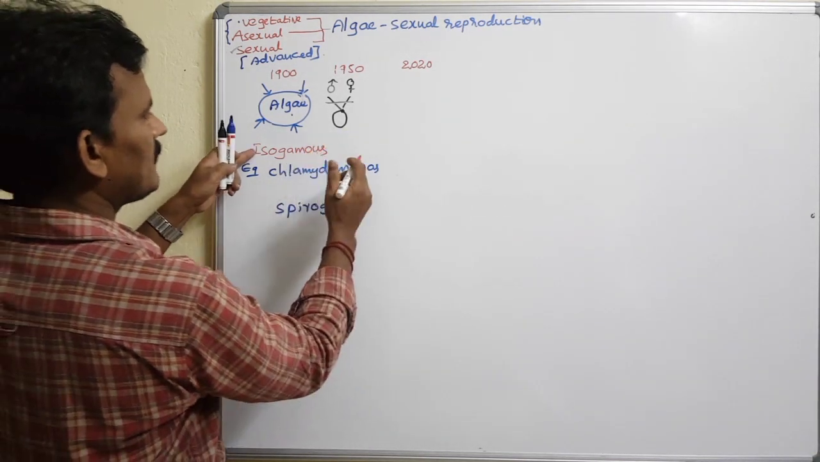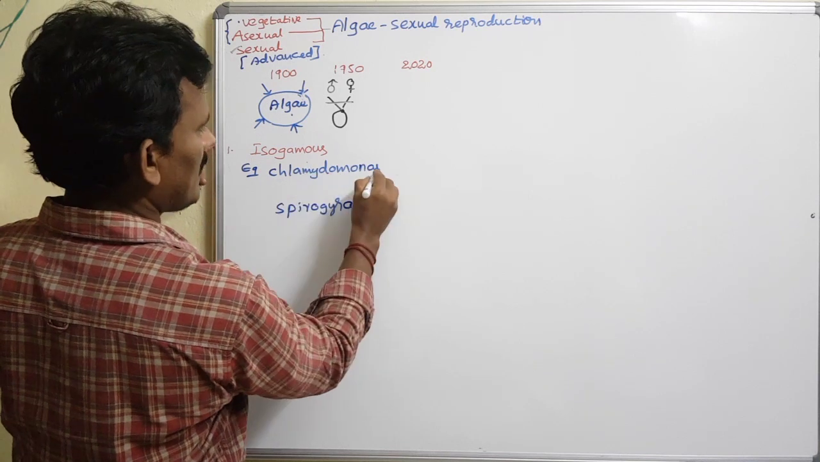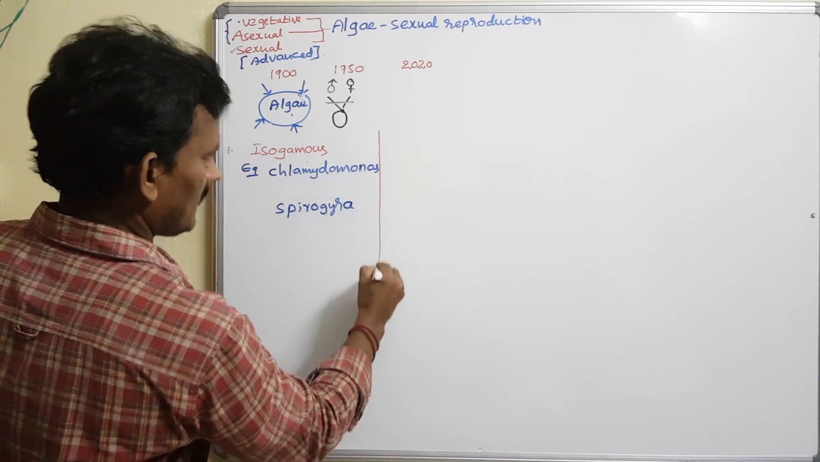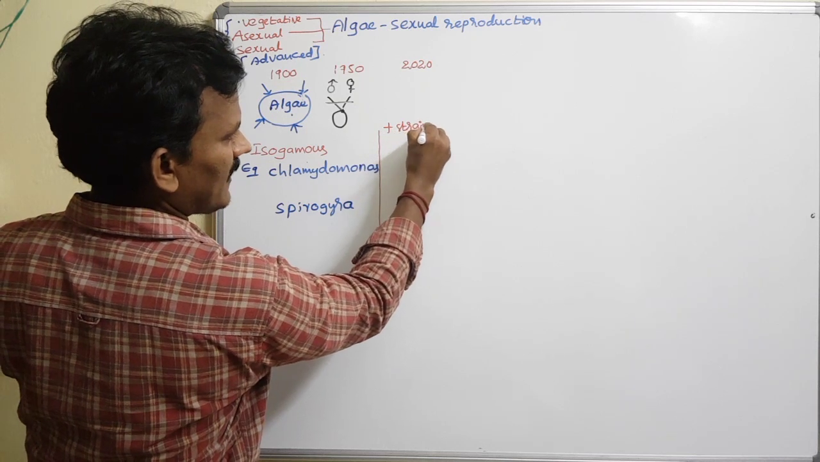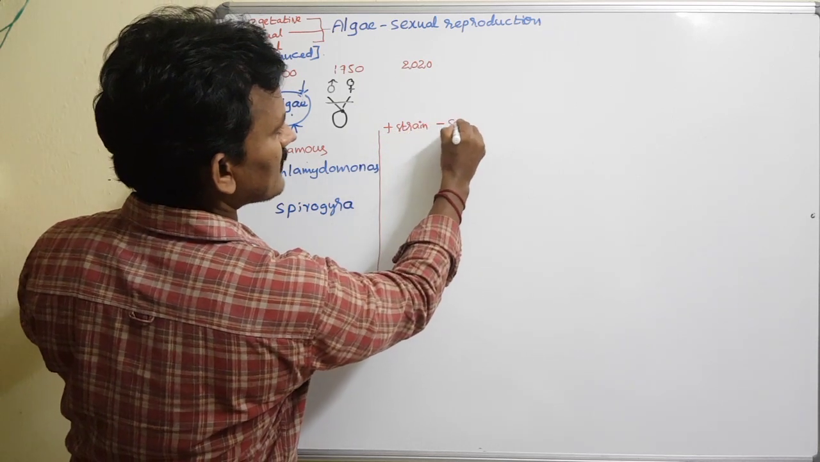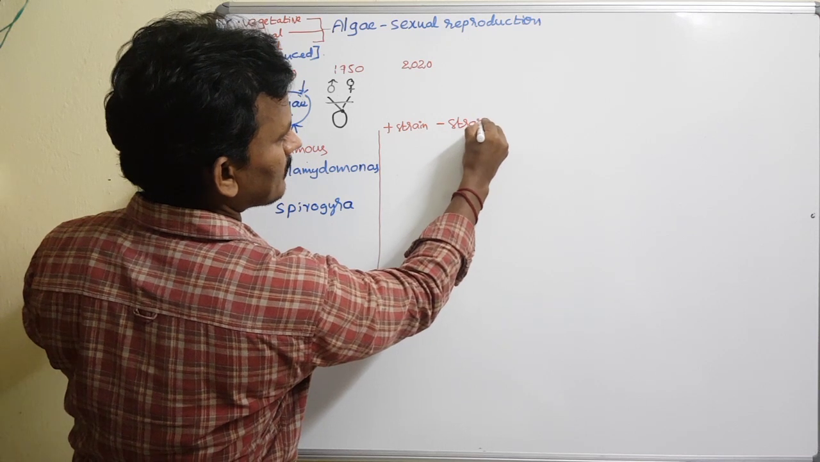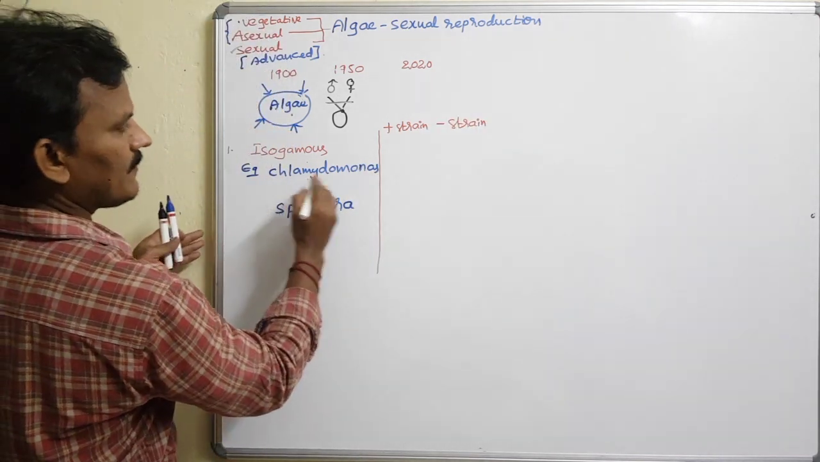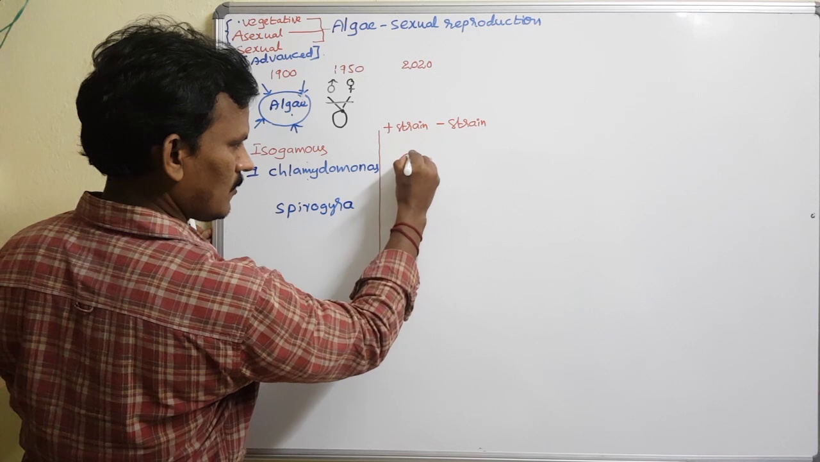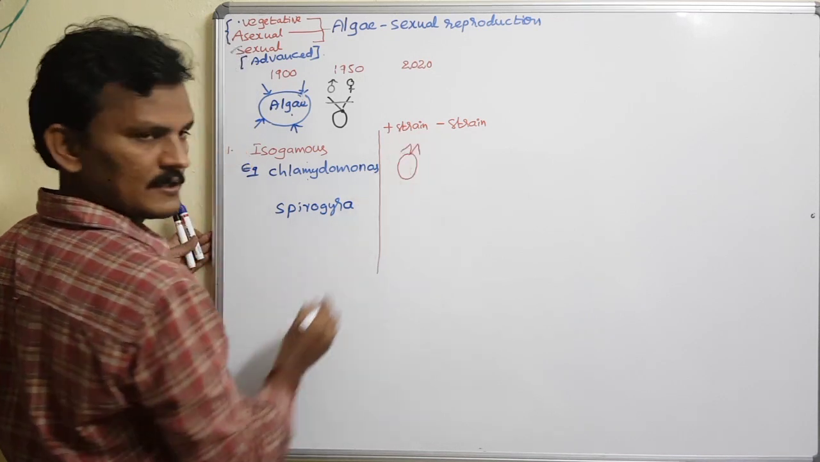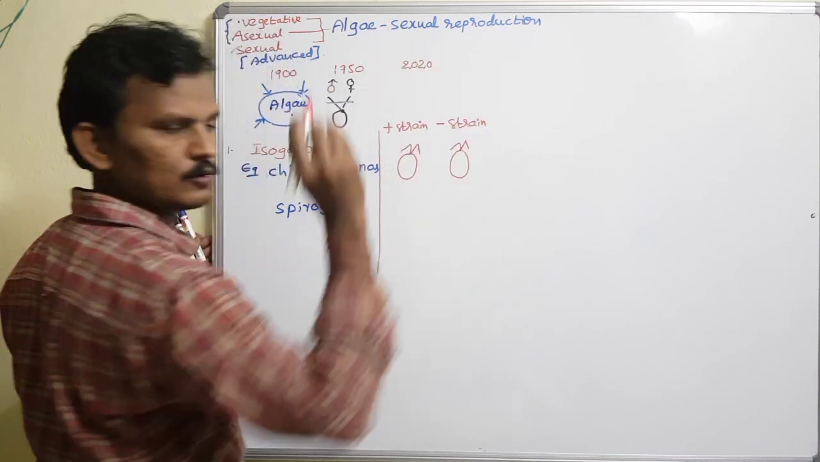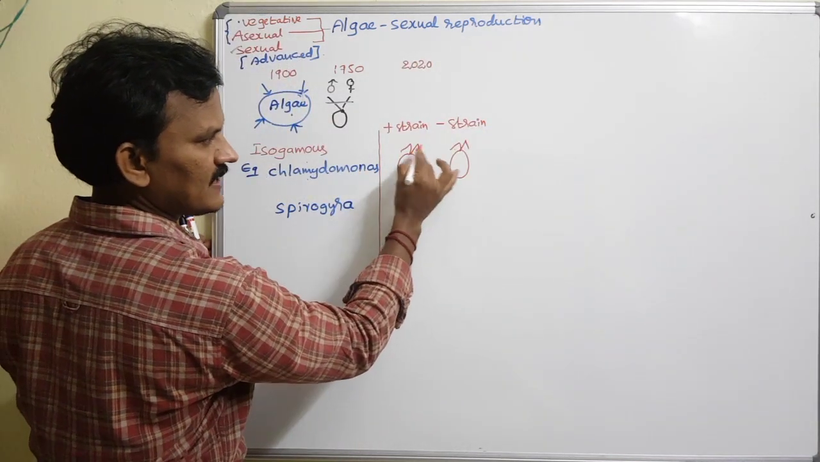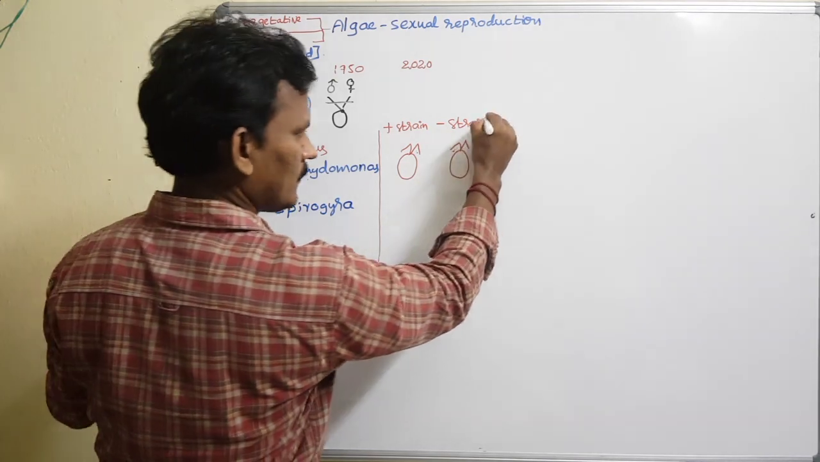Let me write about the gametes. For example, Chlamydomonas has plus strain gametes and minus strain gametes. Plus strains are considered male gametes, and minus strains are considered female gametes. The plus strain gamete has two flagella, and the minus strain female gamete also has two flagella. As they have flagella, they are motile in nature.